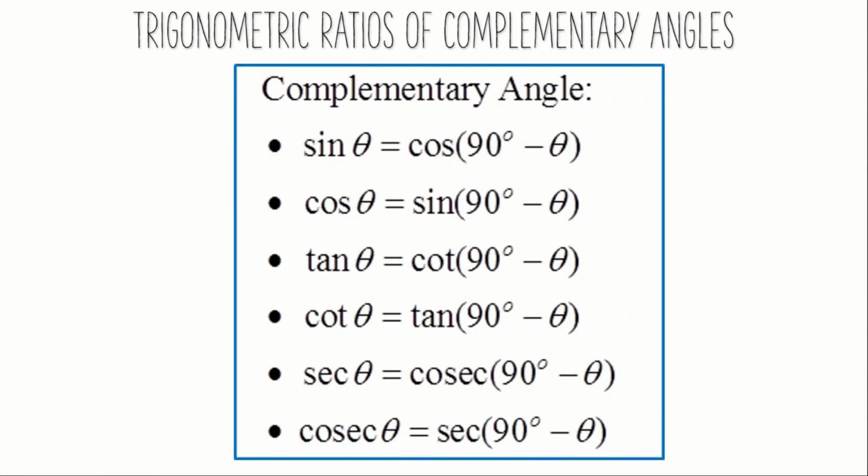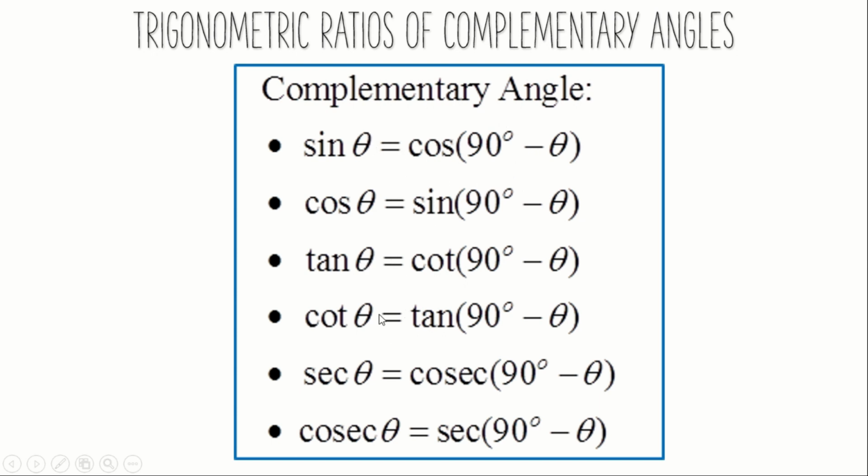Next, trigonometric ratios of complementary angles. For a few problems, we will use these complementary angles also. So how do complementary angles come? See here. Sin theta is also equal to cos 90 minus theta. Whenever a 90-degree angle comes along with cos, cos 90 minus theta can be replaced with sin theta. So cos 90 minus theta is also equal to sin theta. And the reverse form is also true for this. That is, cos theta is equal to sin 90 minus theta. So cos and sin are complementary here.